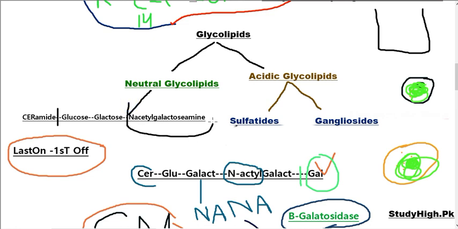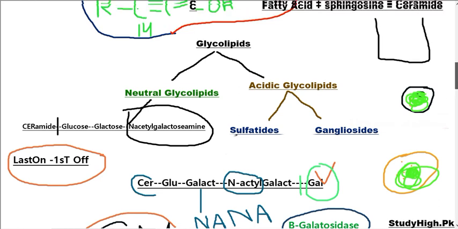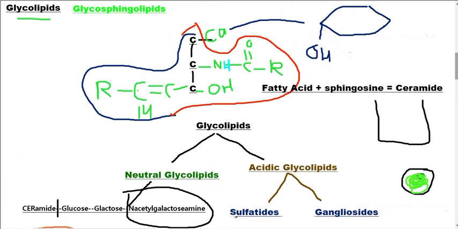There is no sialic group, whereas in acidic glycolipids there are two types: sulfatides that consist of a sulfate group at carbon 4 of galactose, and gangliosides that consist of at least one N-acetyl neuraminic acid. And this is the common structure of glycosphingolipid.